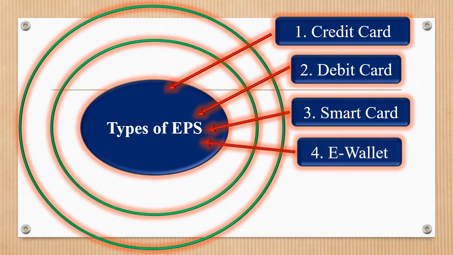Next is e-wallet. A digital wallet, also known as e-wallet, is an electronic device or online service that allow one party to make electronic transaction with another party for goods and services.